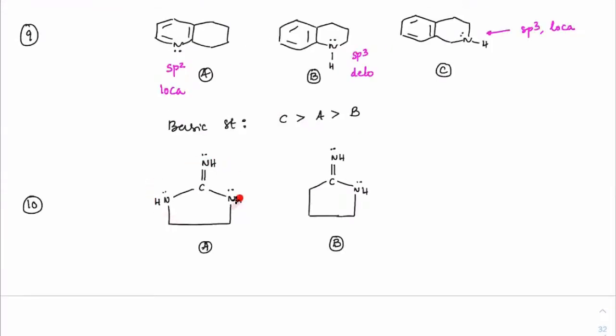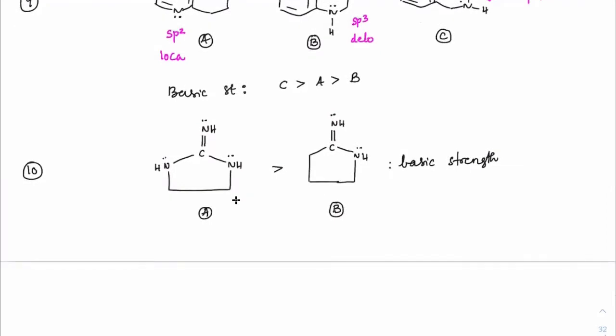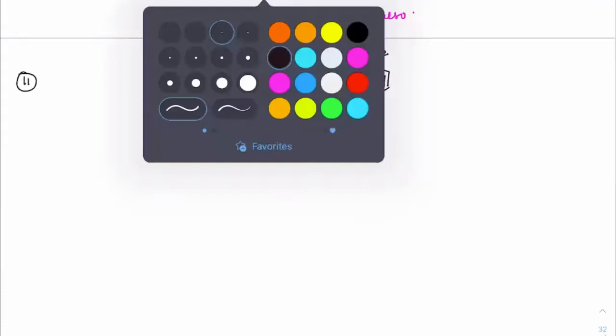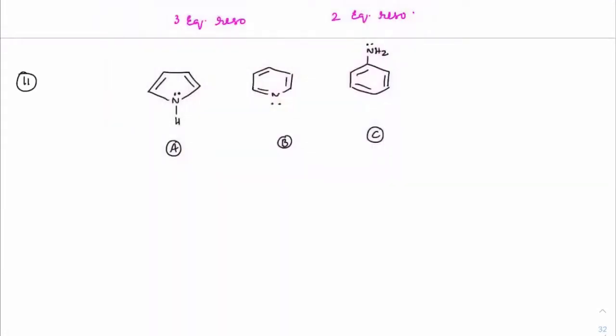You can say this is a guanidine form, this is an amidine form. Everyone, I hope you should be familiar with guanidines and amidines now. A will create three equivalent resonating structures. Here we'll have two equivalent resonating structures. So we'll just write the reason also here. Here it is delocalized plus aromatic.